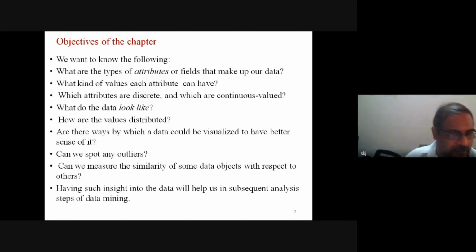So here we shall discuss details about data, what is data, the attributes, what kind of different attributes by which data is composed of, okay, and